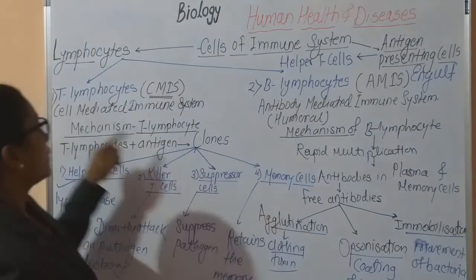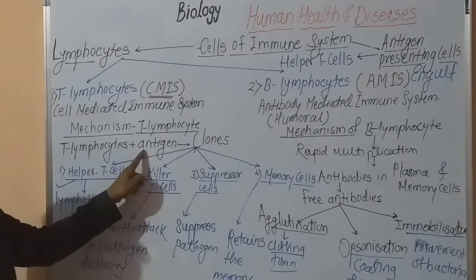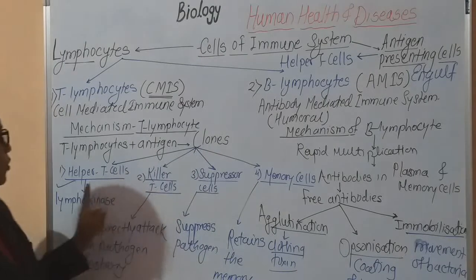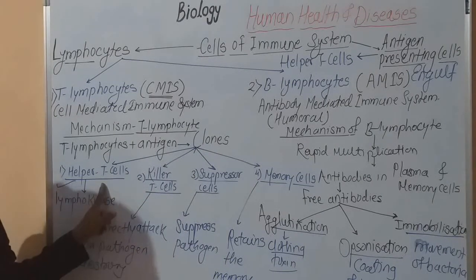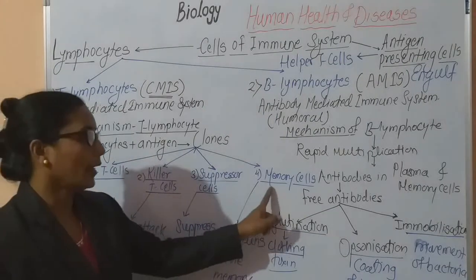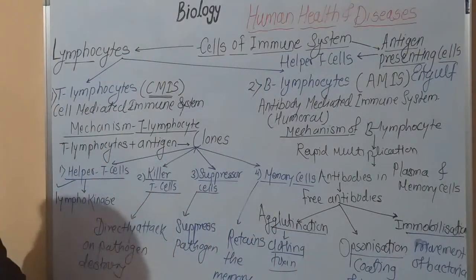First, T lymphocytes perform the action. When they come in contact with antigen, these T lymphocytes form their clones: helper T cell, killer T cell, suppressor cell and memory cell. In this way, these four cells perform their action.